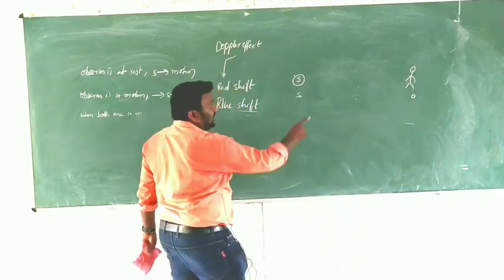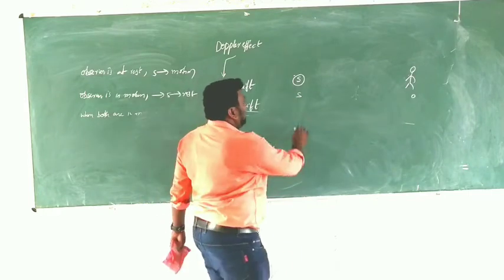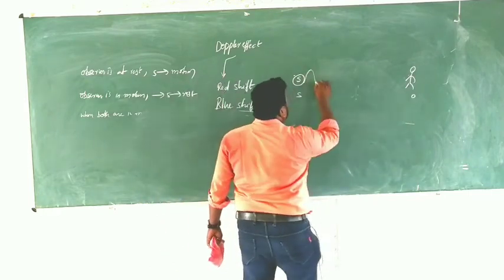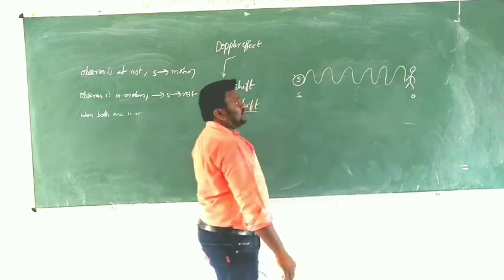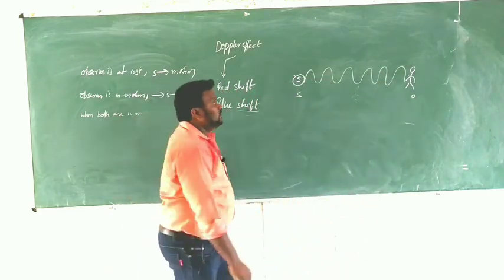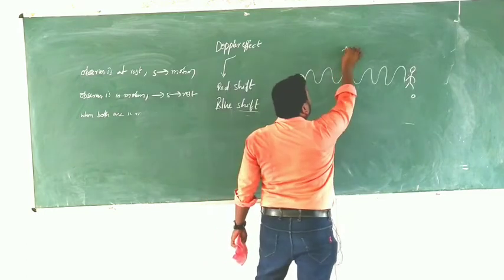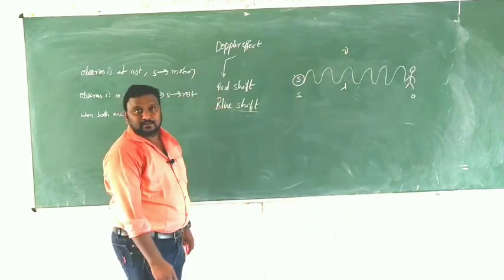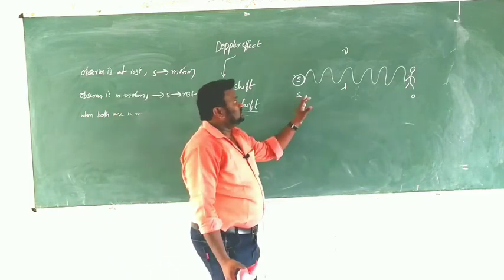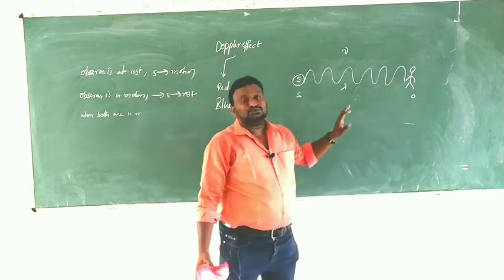Source and observer, when both are at rest, here we show that the frequency of light is nu and the wavelength is lambda. Source and observer both are at rest.